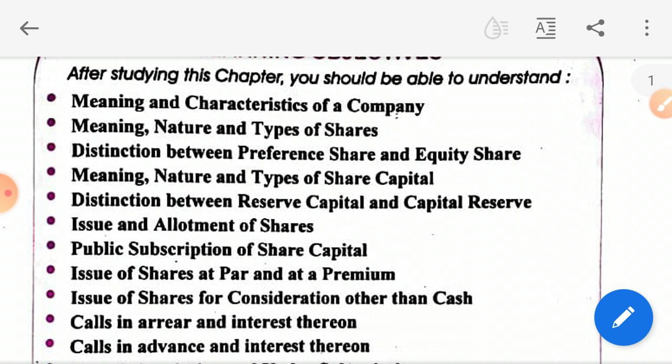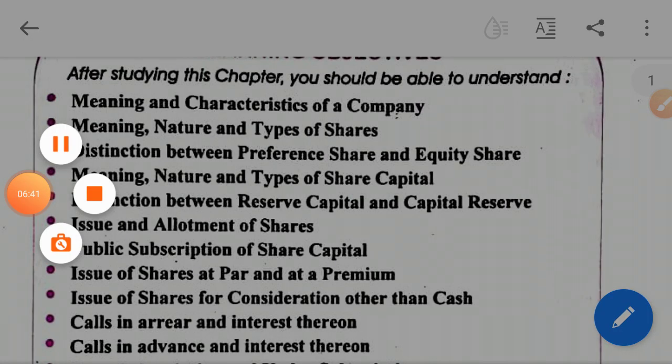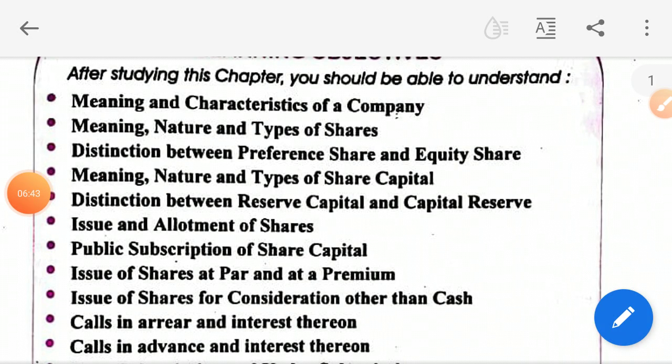Okay. Now, what is a share? Share means a share in the share capital of a company and includes stock.